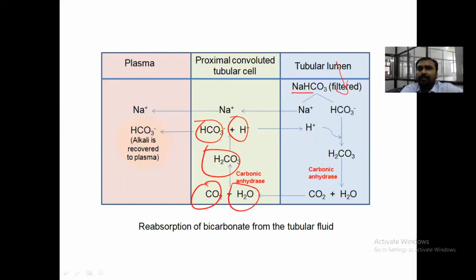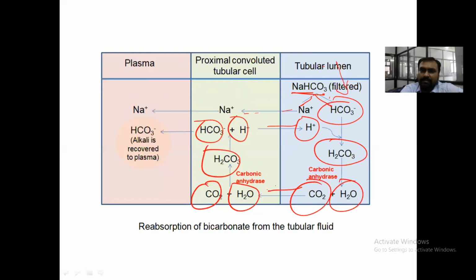In the second mechanism, when bicarbonate is filtered, NaHCO3 is converted to Na plus and bicarbonate, and here the H plus will be exchanged against this Na plus. This Na plus is taken up by the plasma, bicarbonate is taken up by the plasma, and this H plus binds with bicarbonate to form H2CO3, and with carbonic anhydrase it is converted to CO2 and H2O, which is taken up by the proximal convoluted tubule cell.